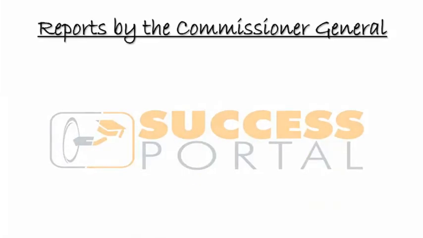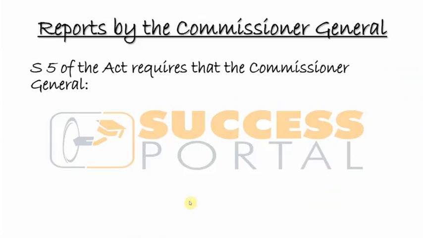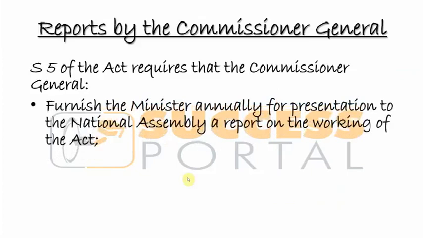So let us look at reports by the Commissioner General. What reports does the Commissioner General have to make, and to whom should they make it? Section 5 of the Taxation Act requires that the Commissioner General should furnish the minister annually, for presentation to the National Assembly, a report on the working of the Act.